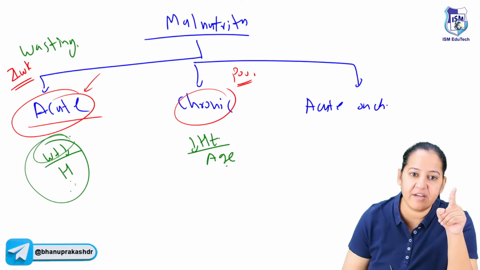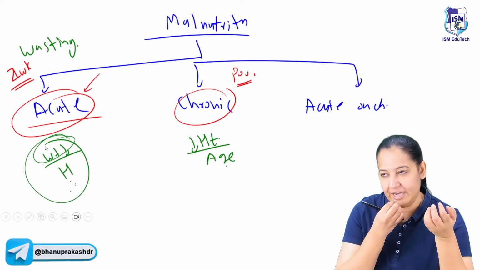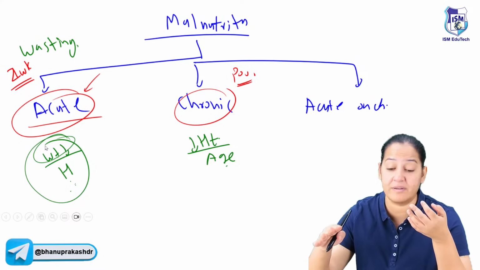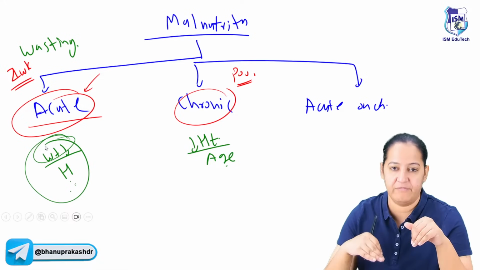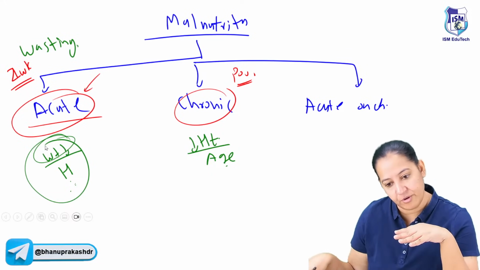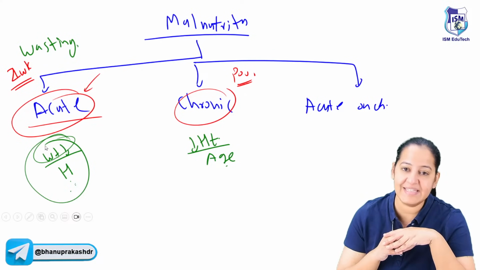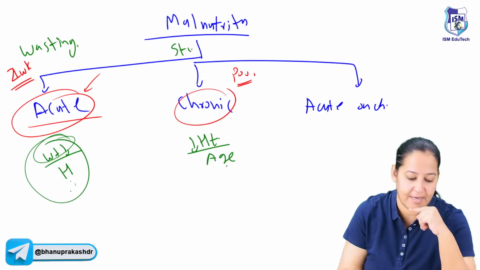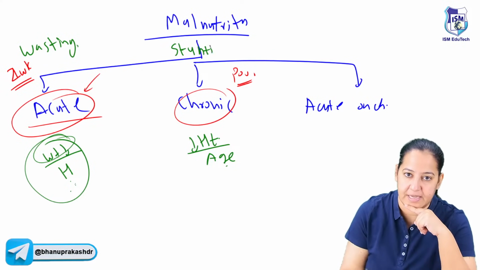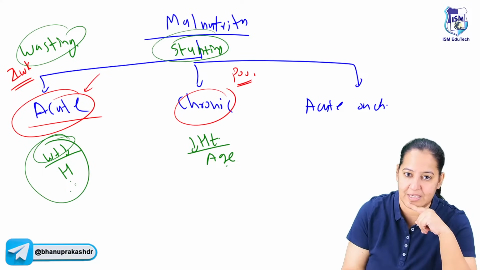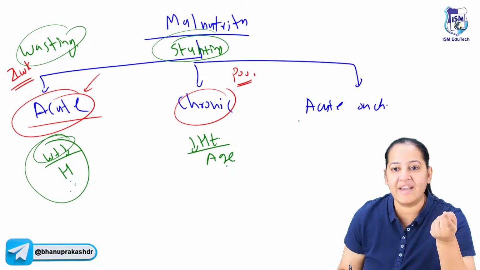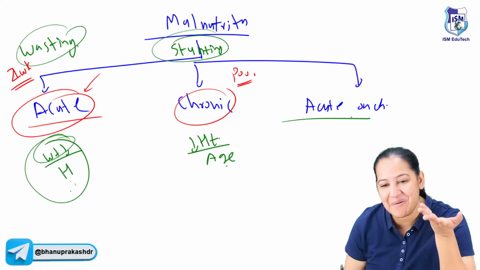Common sense now. If I do not eat food for the next 2-3 weeks, my weight will fall. But if someone is not getting food from birth, the height will not grow properly. Got it? So height is an indicator. It is known as stunting. Okay, this was wasting, this was stunting. This is chronic malnutrition. And acute and chronic, divide the two. Common sense, divide.